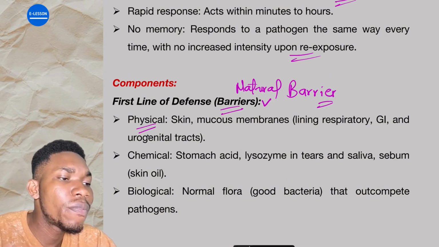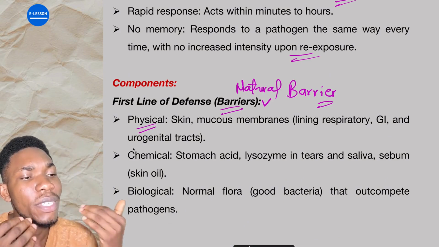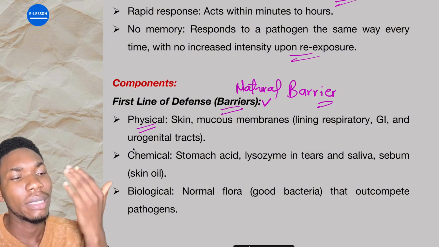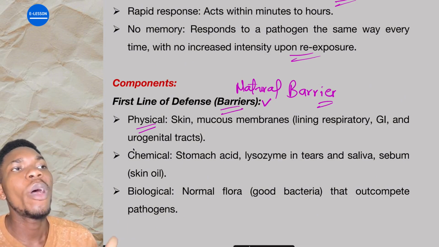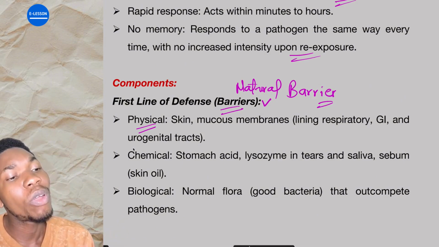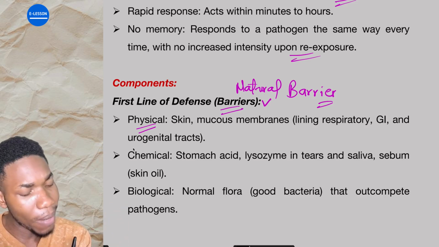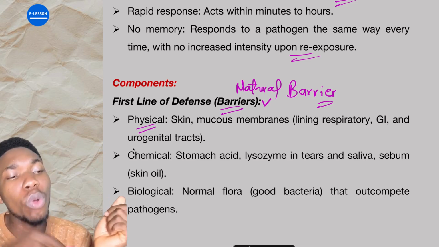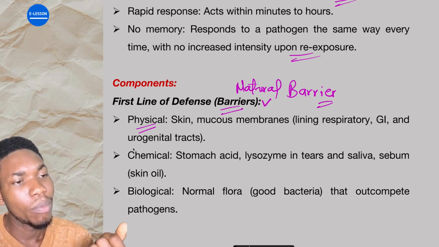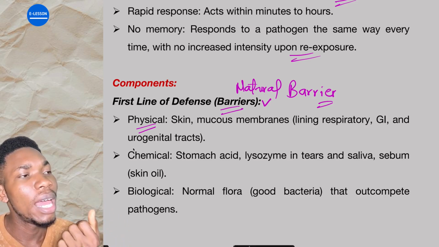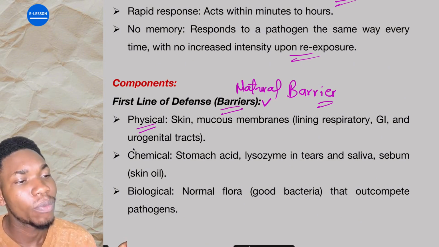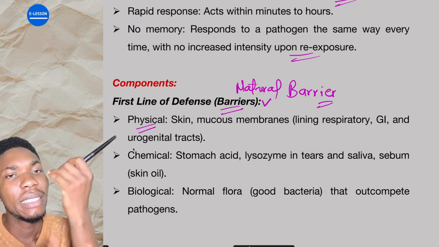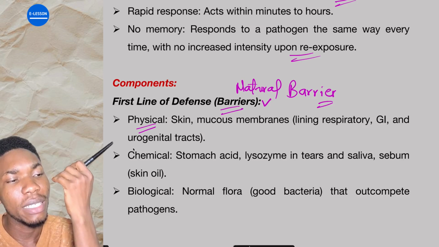These include things like physical barriers, things that you can see, like your skin. Your skin is innate immunity. Before pathogens enter your body, the skin has to block them first. Let us say you have a cut in your skin. That is when bacteria can go into your body. But without a cut in your skin, that bacteria may just remain on the surface of the skin. If it does not penetrate, at the end of the day, you can wash it off. So your skin is the first line of defense, under physical.